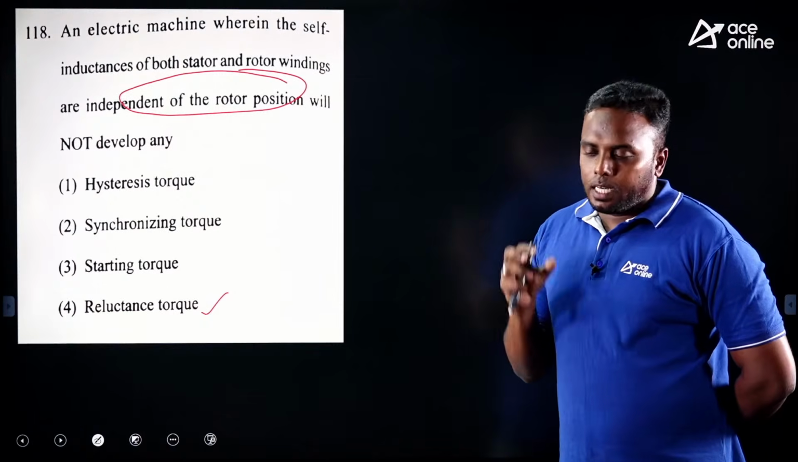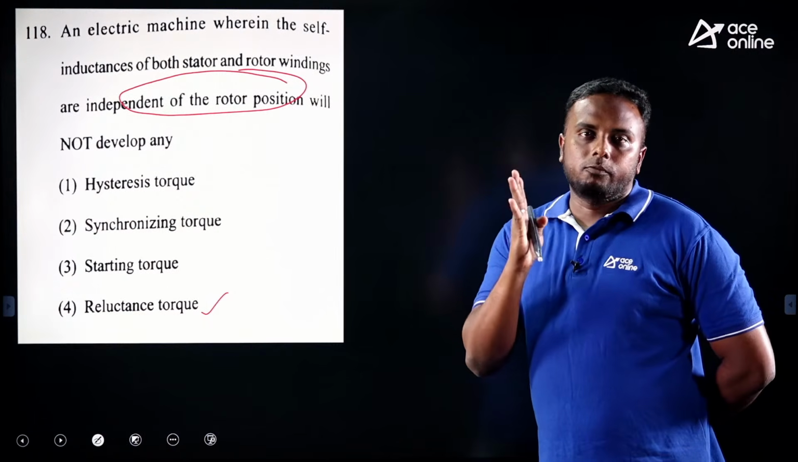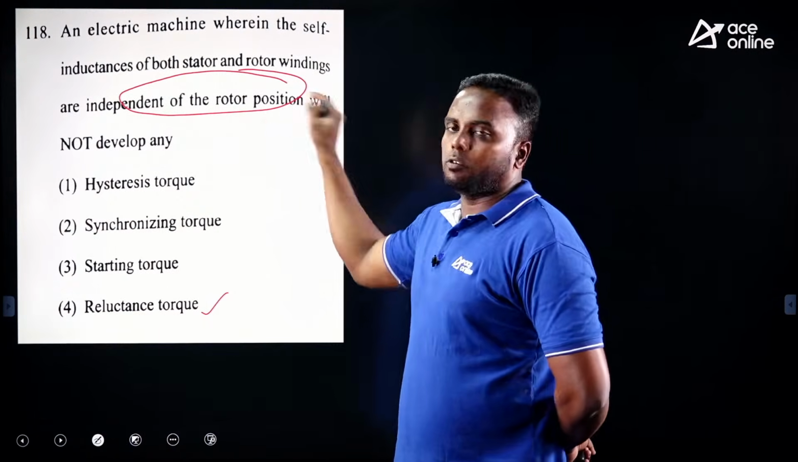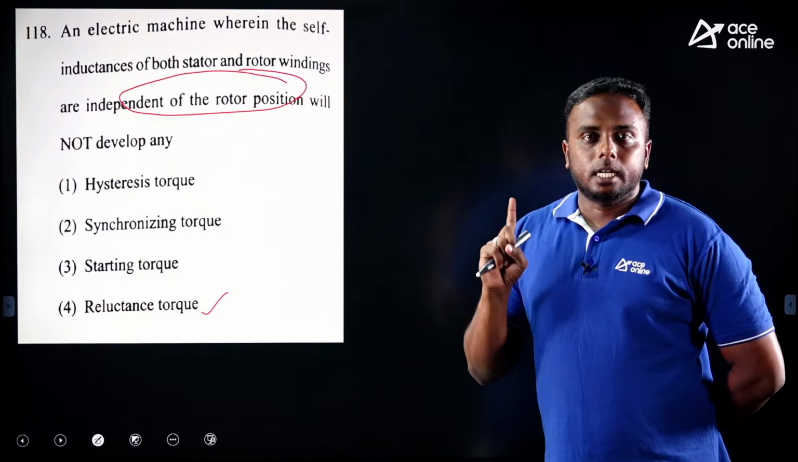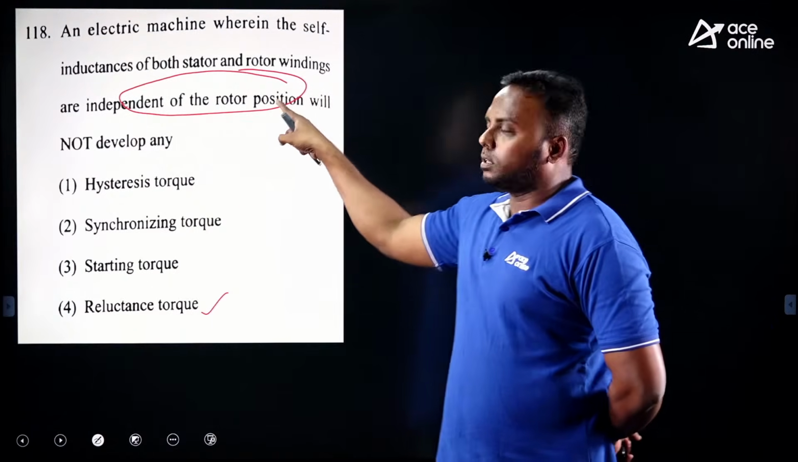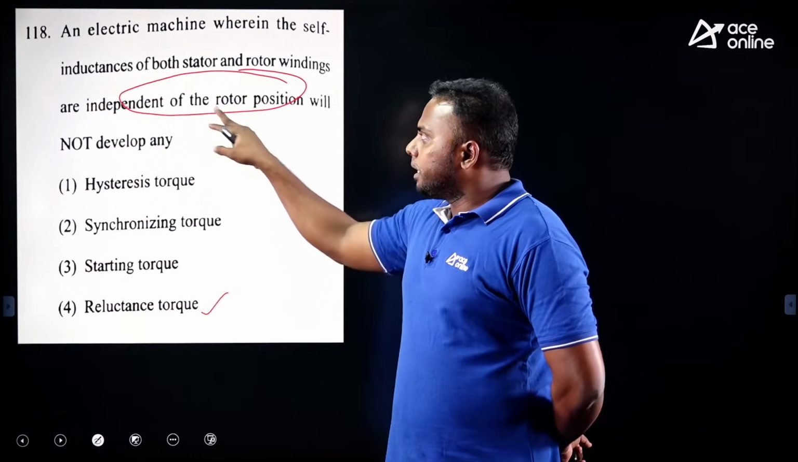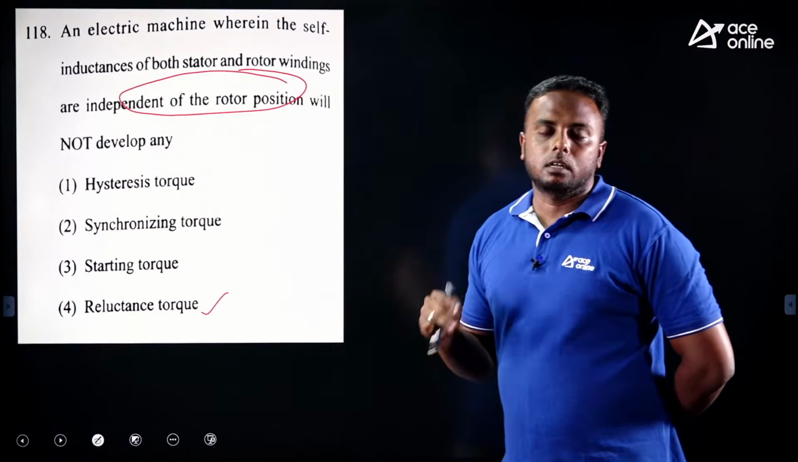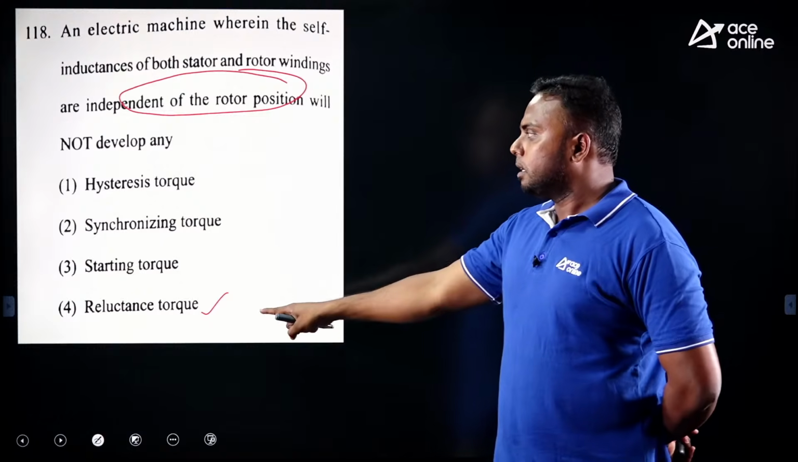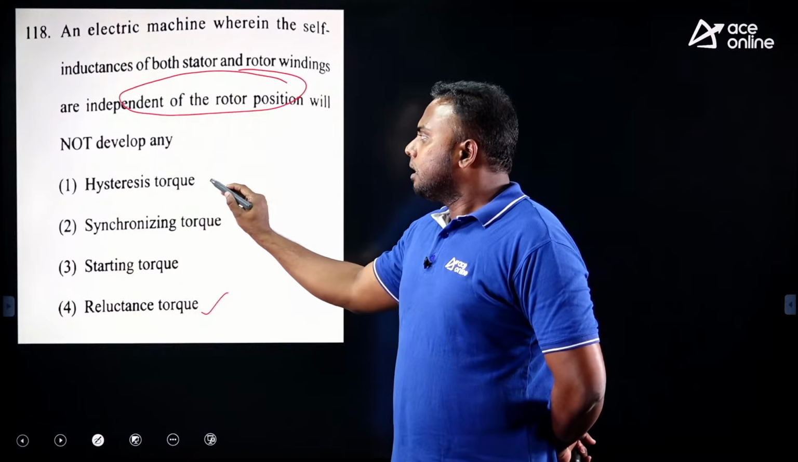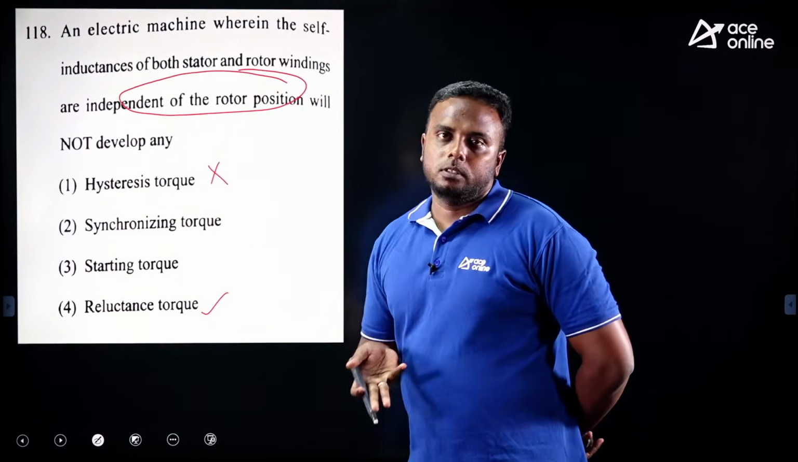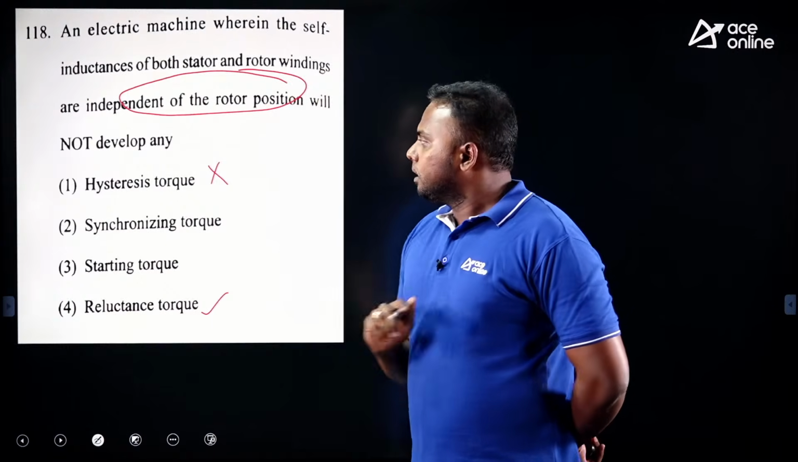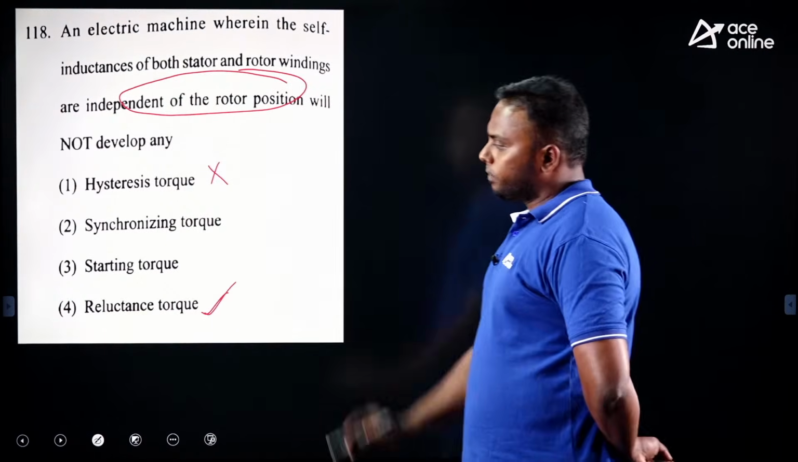Because reluctance torque mainly depends on the position of the rotor, but here it is given as independent of rotor position. That's why reluctance torque will not develop in this. This is correct, and the remaining are not possible. Hysteresis: the rotor will not have any winding at first, but here the rotor winding is also given. That's why only reluctance torque will satisfy this.